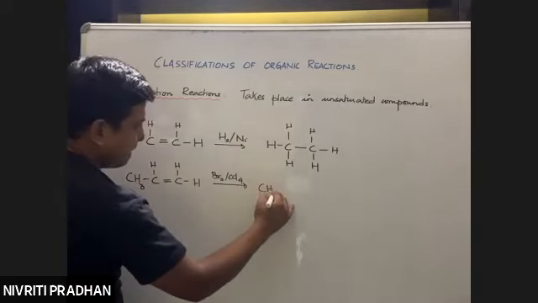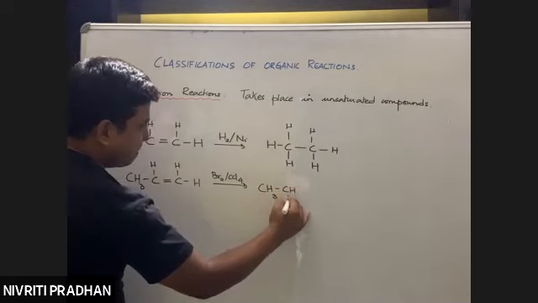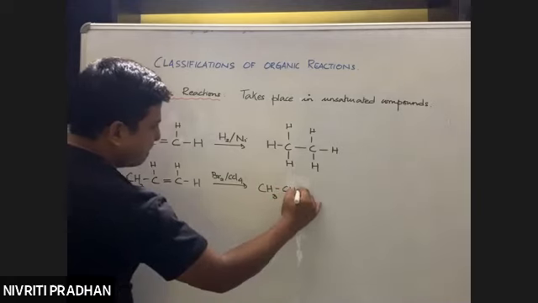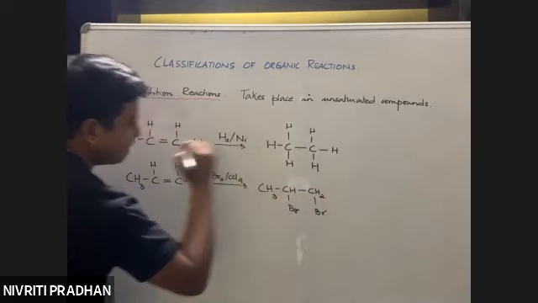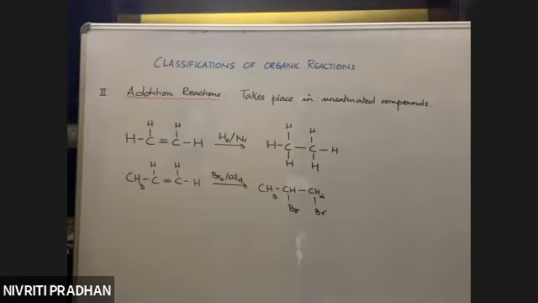So we have CH3. So we have CH. One bromine will be added out here. Double bond will get reduced to single bond. Another bromine will be added out. Okay. So these are examples of addition reactions.